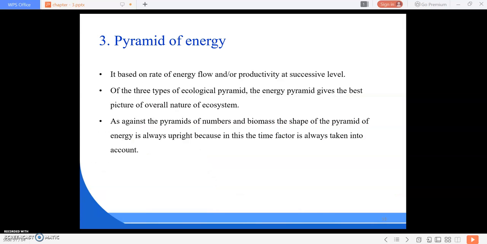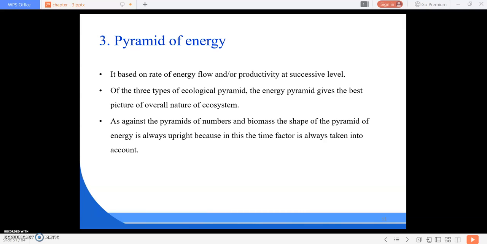So now we are going to study the pyramid of energy. It is mainly based on the rate of energy flow and/or productivity at successive levels. Of the three types of ecological pyramids, the energy pyramid gives the best picture of the overall nature of the ecosystem. As against the pyramids of numbers and biomass, the shape of the pyramid of energy is always upright, because the time factor is always taken into account.